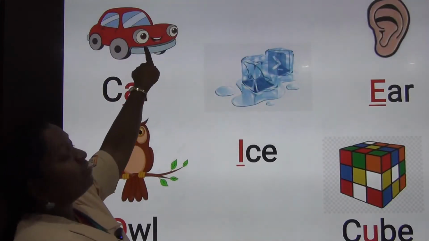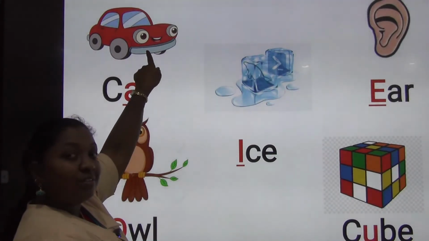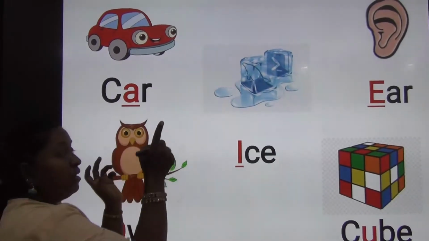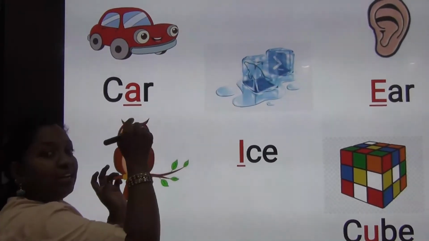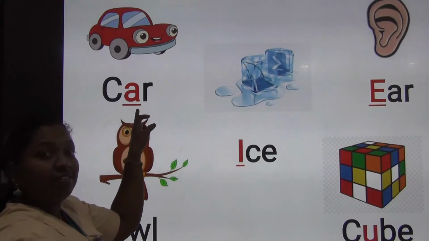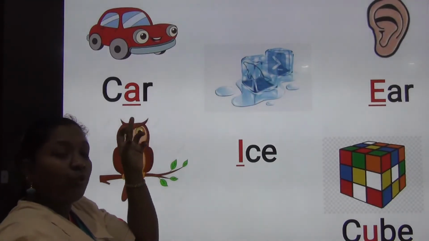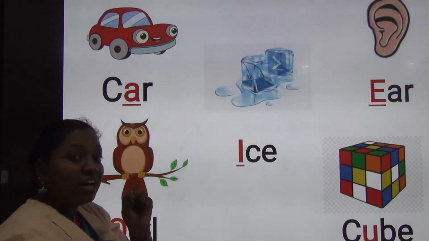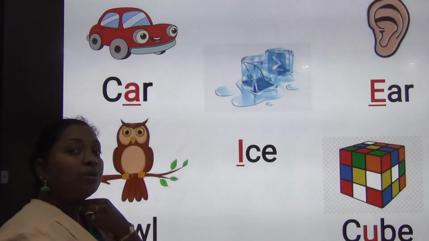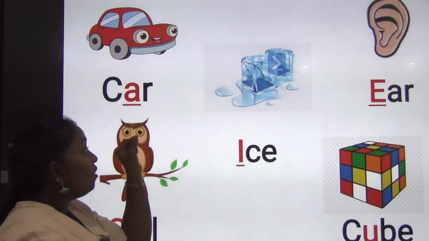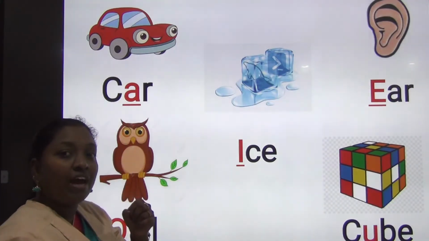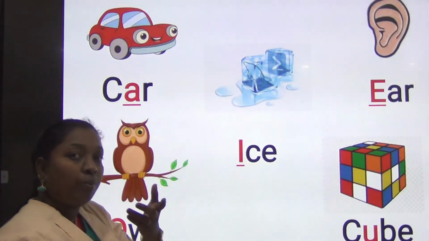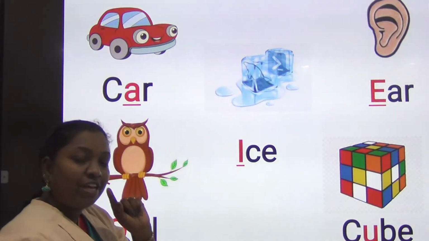Can you see the picture? What is it? It's a car. See, I have written C R, and in between I left a gap. I have written A in red color. The red letter represents the vowel: CAR. When you pronounce C R alone, your vocal tract does not open wide. When you add the letter A, CAR, car, your vocal tract opens. So A is one of the vowels.